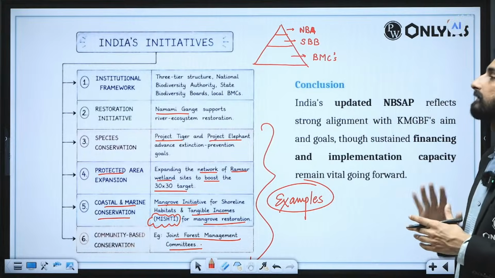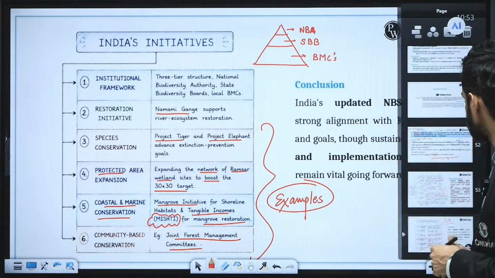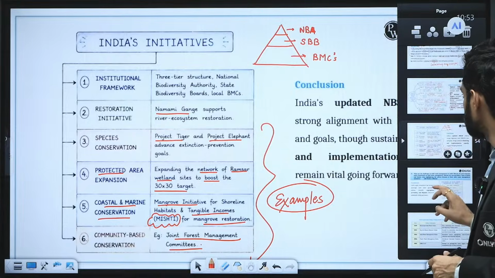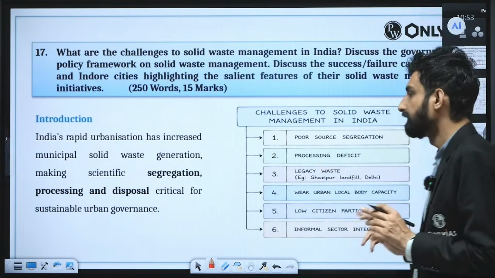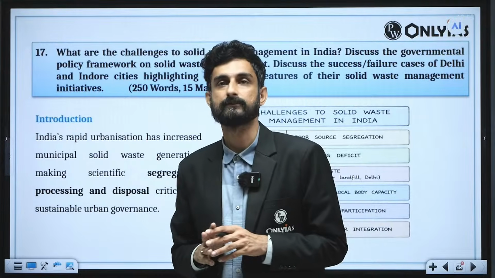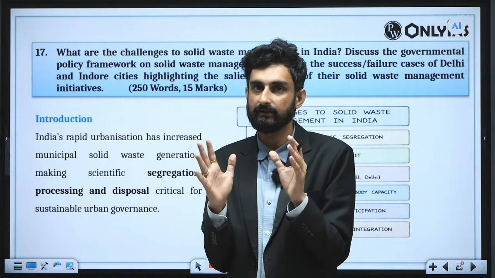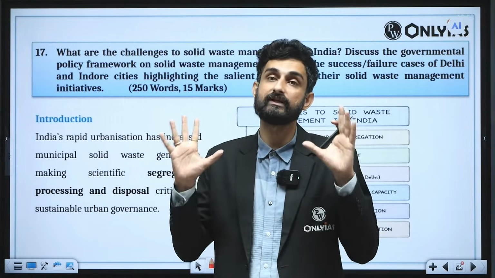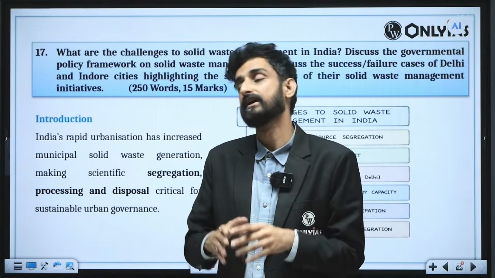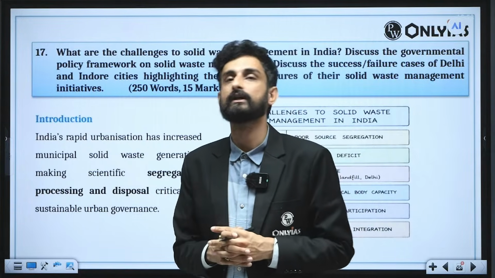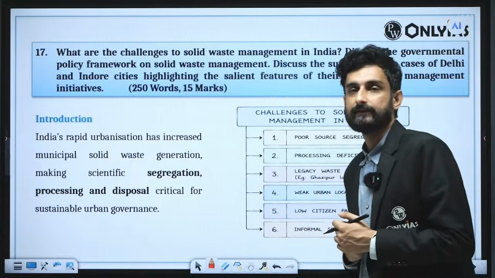So this you could have given specifically. Further, these were the 2 10 markers that we had, and now we have 2 15 markers. So roughly 15, 15, 30 marks, and 2 10 markers, 20 marks, 50 marks of environment and disaster was there, which is huge in terms of getting more marks in GS3.